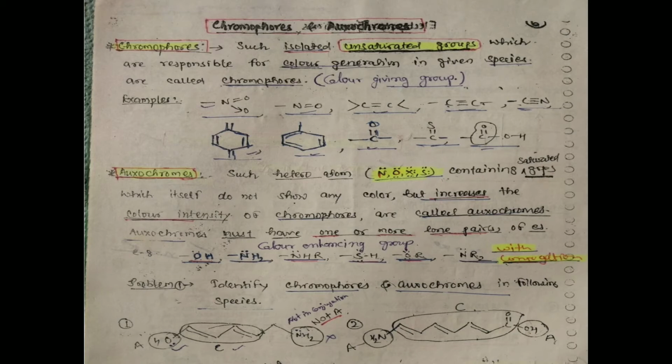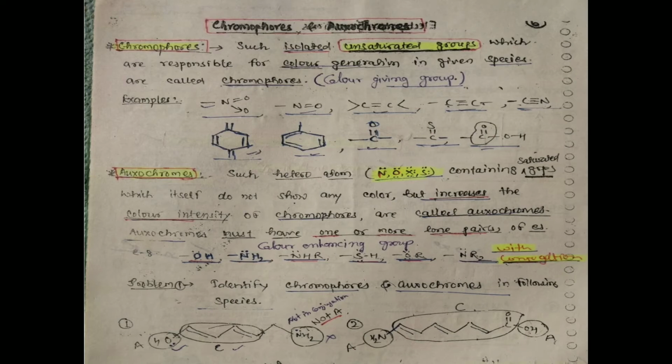Next topic is UV spectrum and shift in absorption band. What is the UV spectrum, and with the help of the UV spectrum how can we illustrate the determination of conjugation in organic compounds. In the UV spectrum, absorbance is plotted against wavelength.